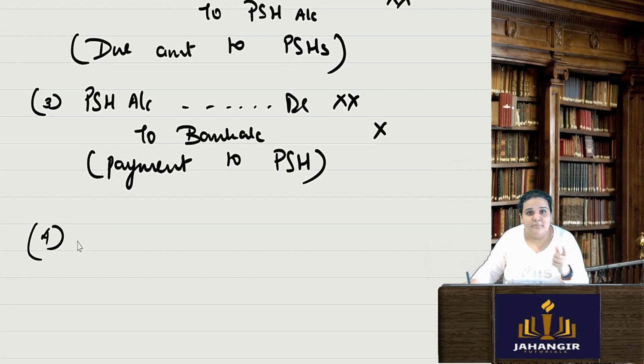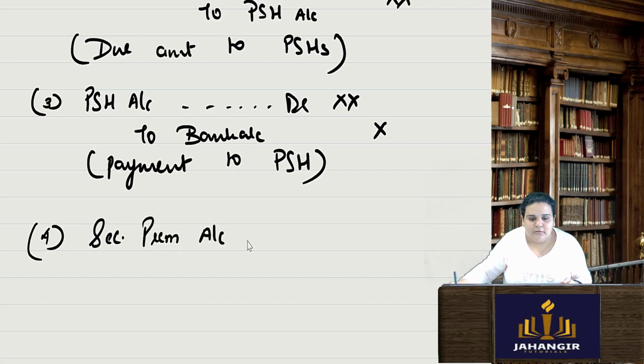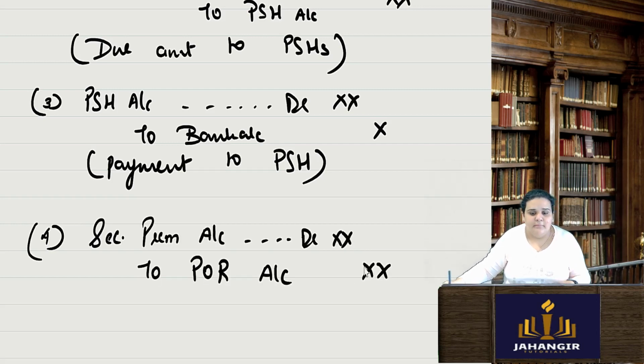The premium which I am giving to the preference shareholders is an expense for me. The company has to write off such expenses, so I can use my securities premium account to write off premium on redemption. If I don't have securities premium, then profit and loss is the only account from which I can write it off.